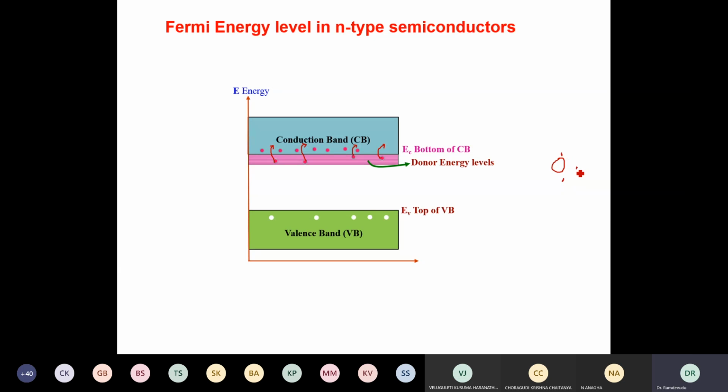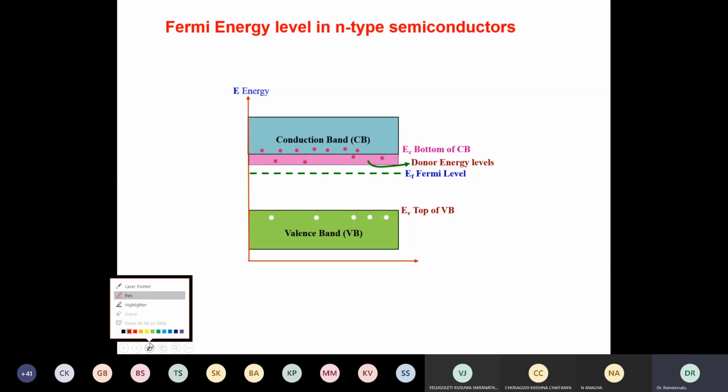Four are forming bonds, but it is giving one extra electron. This is a free electron. If it goes, it will not give any hole. Therefore, the electrons are supplied by the pentavalent atoms with donor energy levels close to the bottom of the conduction band. Thereby, we call these the donor energy levels.